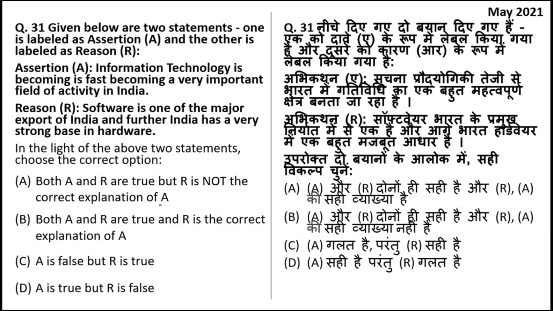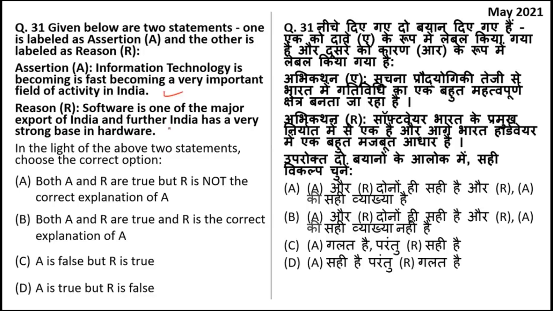Next question. Again, assertion and reason. IT is fast becoming a very important field of activity in India. Yes, this is true. There are so many IT companies in India, TCS, Infosys, Wipro, thousands of IT companies. The reason says software is one of the major exports of India, and further India has a strong base in hardware.